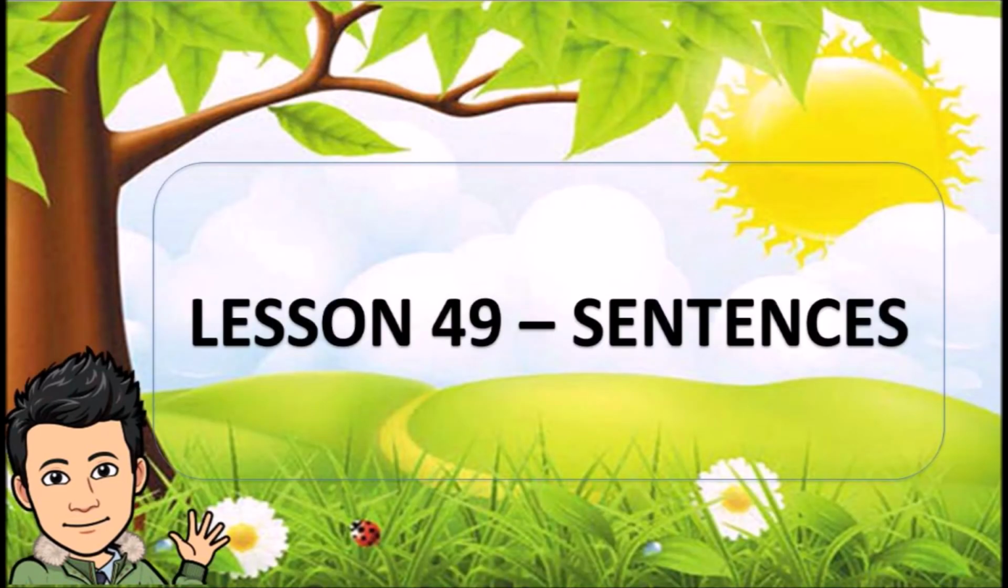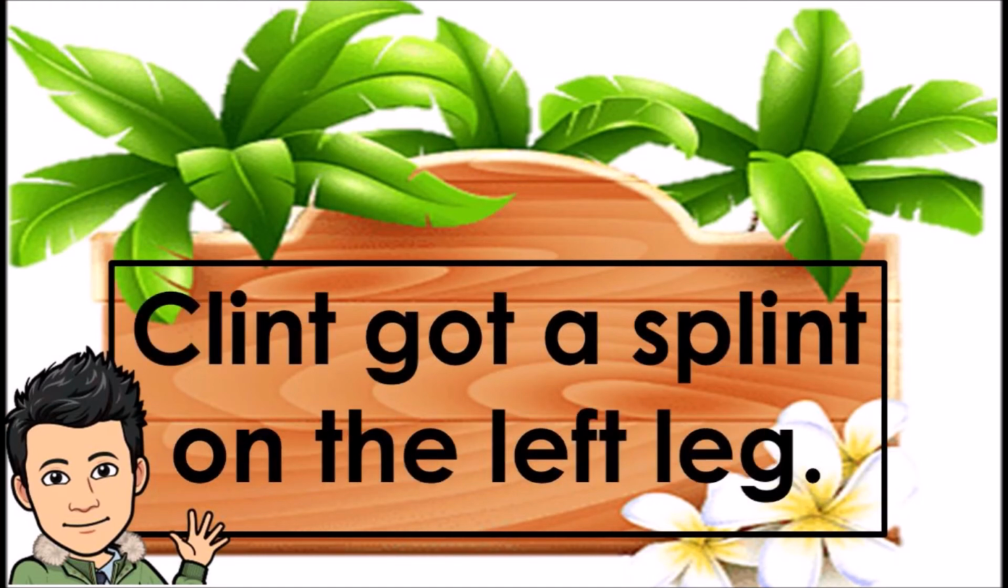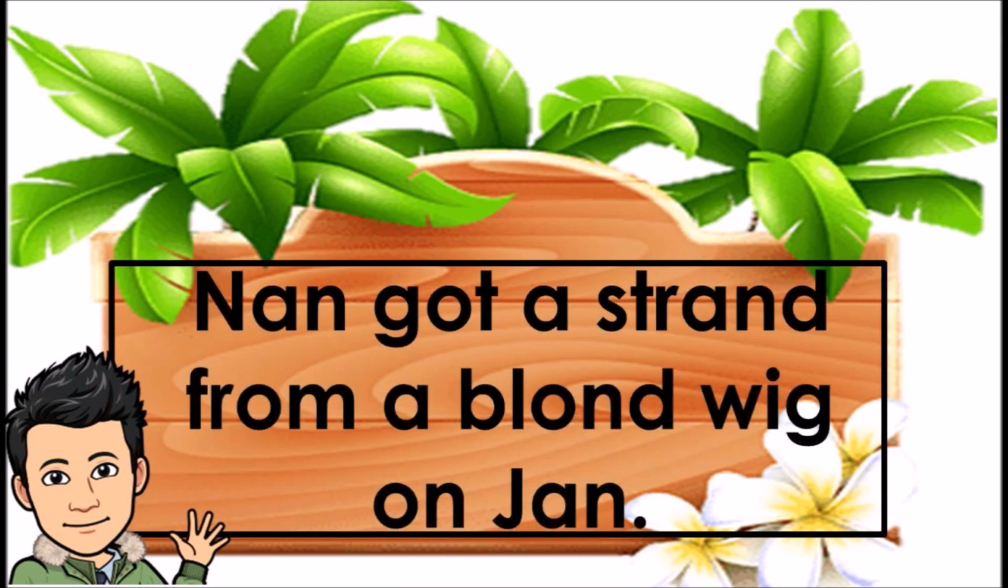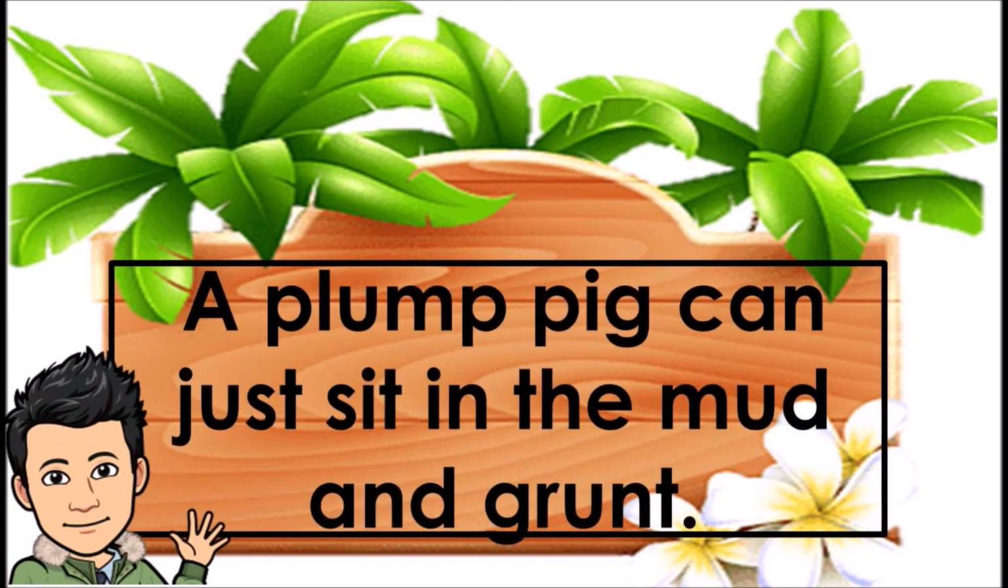Lesson 49, sentences. The pond can glint in the sun. Clint got a splint on the left leg. Nan got a strand from a blonde wig on Jan. Pam did a stunt. Pam can stand on her hand. A plump pig can just sit in the mud and grunt.